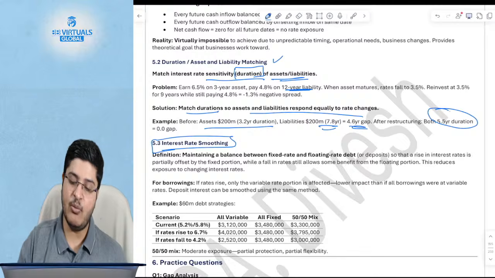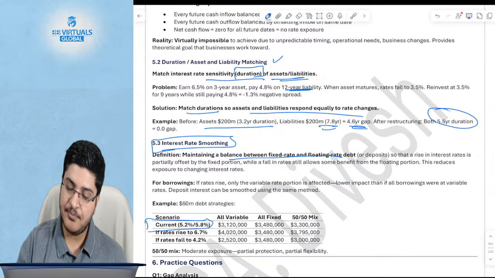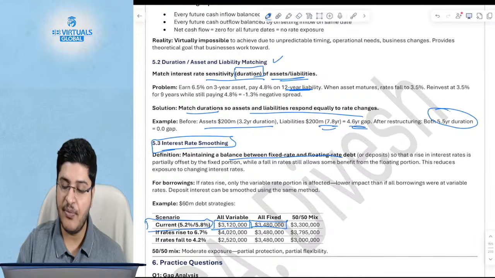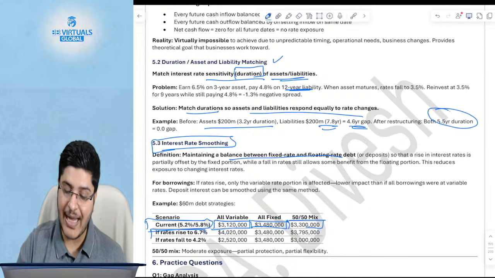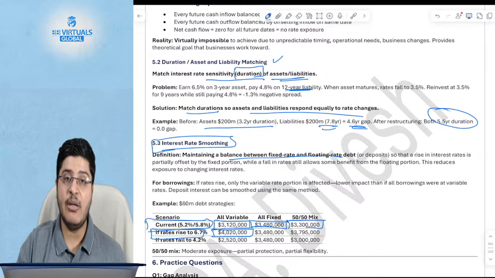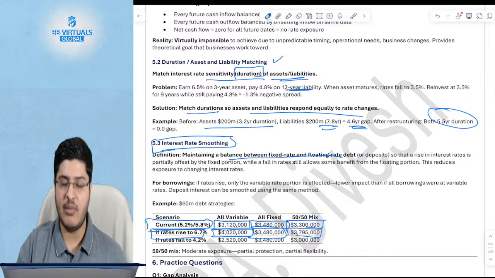Next one was interest rate smoothing, which I told you is that you try to have a balance between fixed and floating rate. See, if you have all variable, then what is the issue? All variable will mean 3.12 million interest at the current rate. All fixed will mean this. 50-50 will be this. If the interest rates rise, then your variable will rise disproportionately, but your fixed will still remain fixed. So if you keep a 50-50 mix, you'll be here.